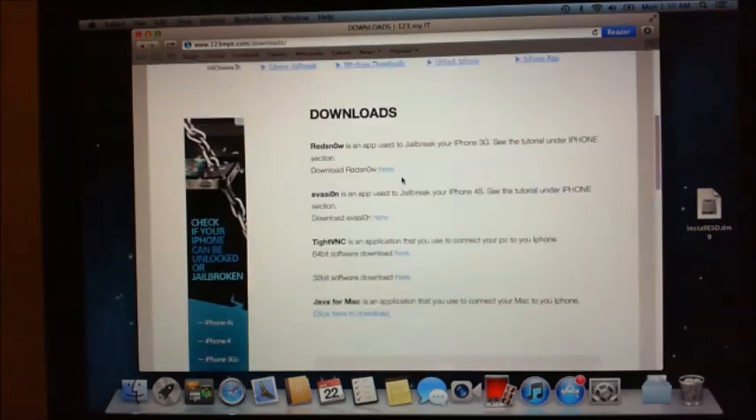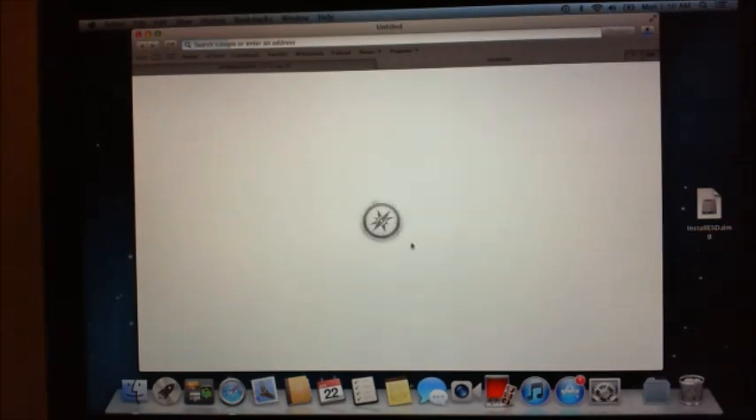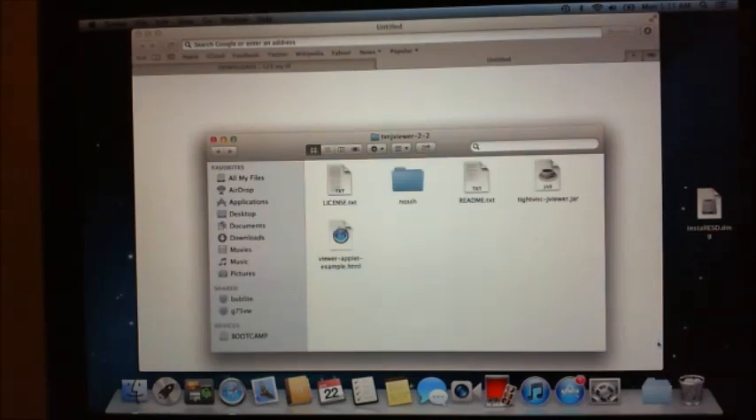Scroll down again, and at the bottom under the tight Veency you'll see there's a 64-bit version and a 32-bit version of the software. That's for Windows, and then you'll see Java for Mac. That's actually the tight Veency viewer for Macintosh. So click on that one and download it.